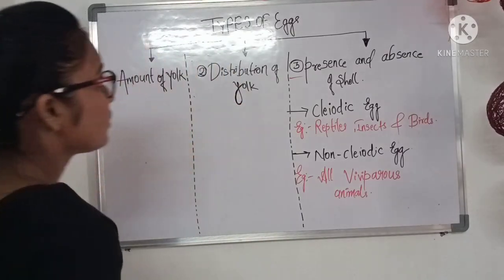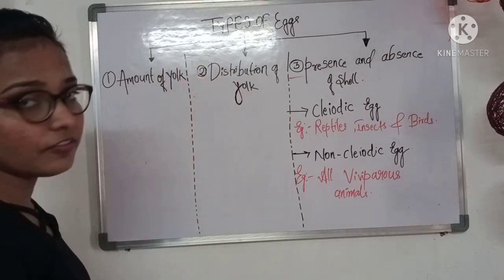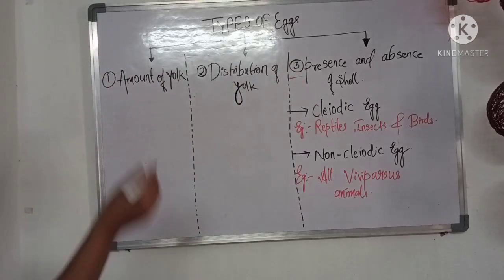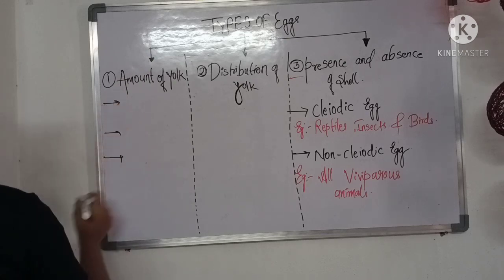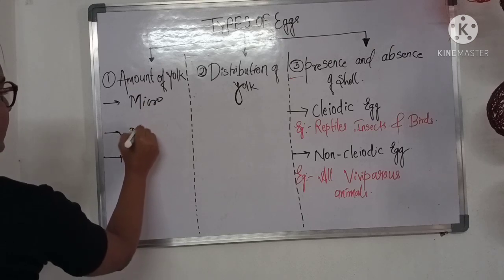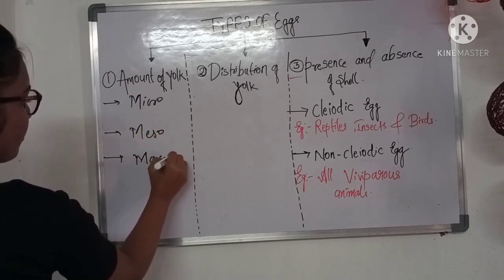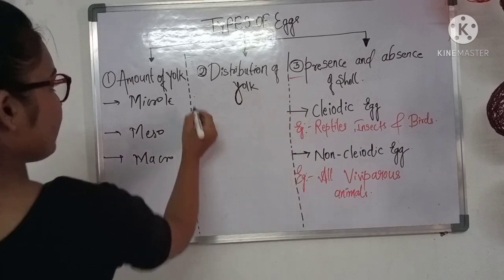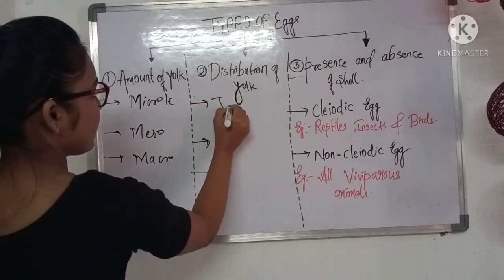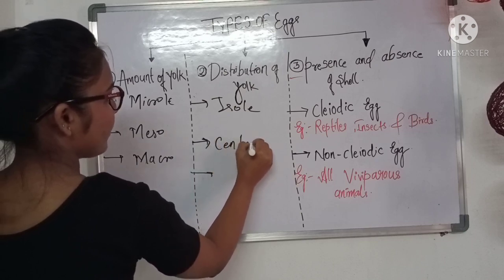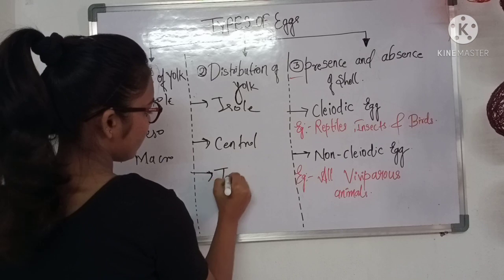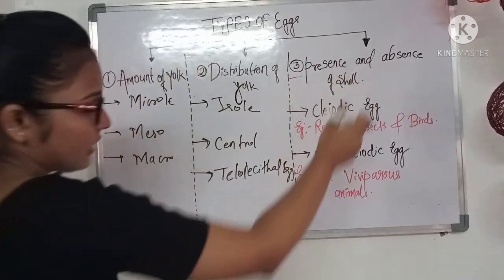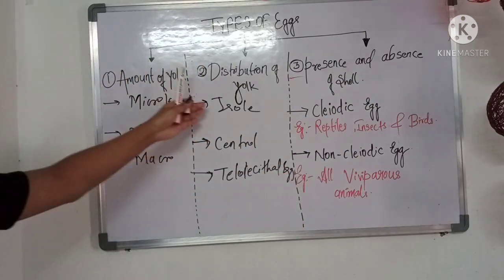Let's take a quick revision. The type of egg is classified into three types: amount of yolk, distribution of yolk, and the presence and absence of the shell. What did we see? For the amount of yolk, there were three types: first micro, second meso, and third macro, that is microlecythal, mesolecythal and macrolecythal. On the basis of the distribution of yolk, we also saw three types: first isolecythal, second centrolecythal, and third telolecythal egg. And for presence and absence of the shell, cleidoic and non-cleidoic. So three types, three types, and two types.